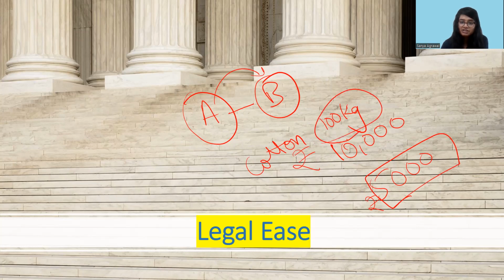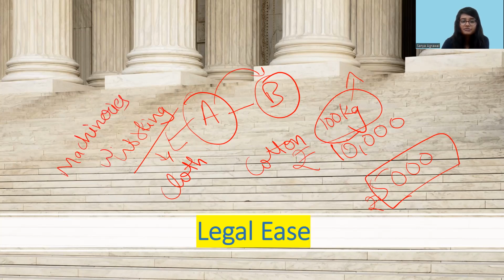But B has not fulfilled his part of the promise, and he has not delivered me the cotton, and therefore I have suffered a loss of 5,000 rupees. I had also already appointed some workers to convert that cotton into clothes, and I had already made an investment in buying the machinery and paying the workers. So ultimately, I have suffered a total loss. He has said that I should get damages of 30,000 rupees from B for the breach of contract and the expenditure that I have made in furtherance of that contract.